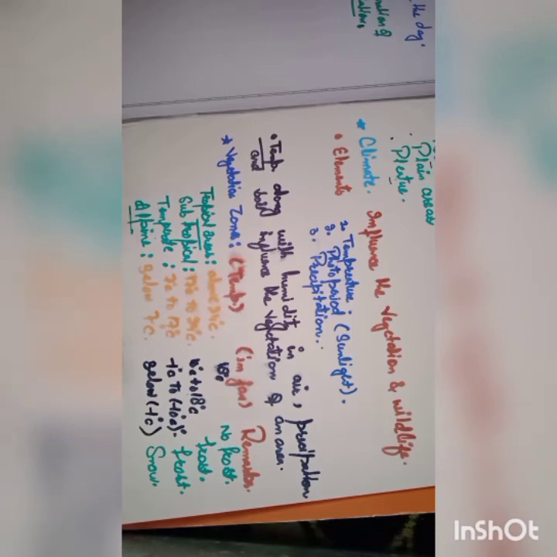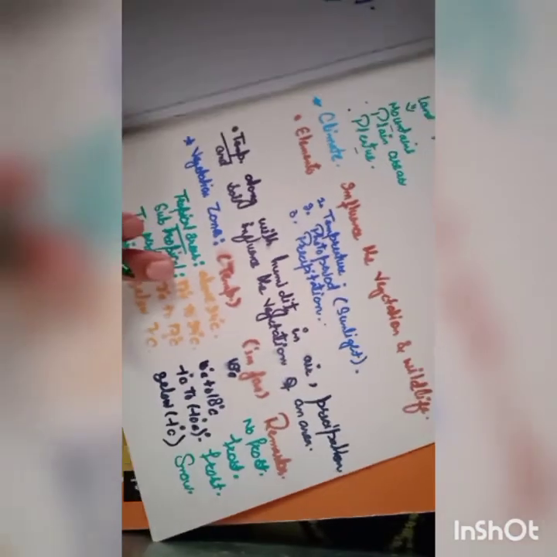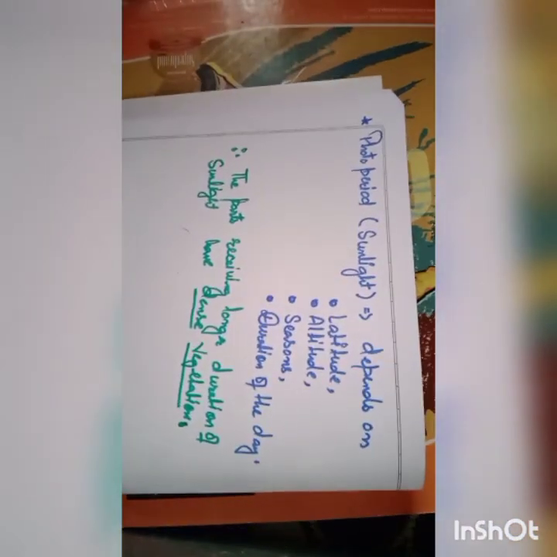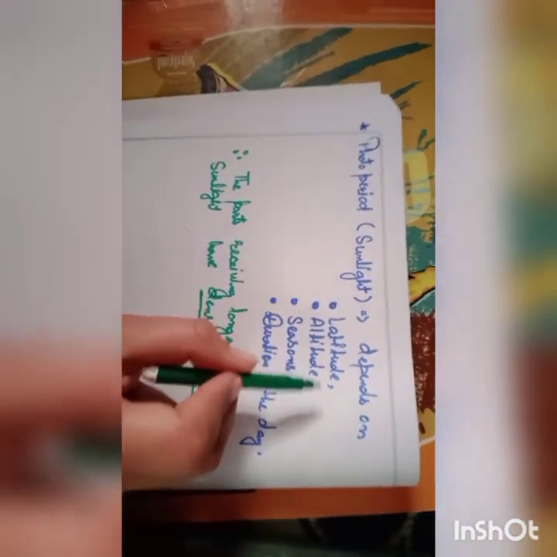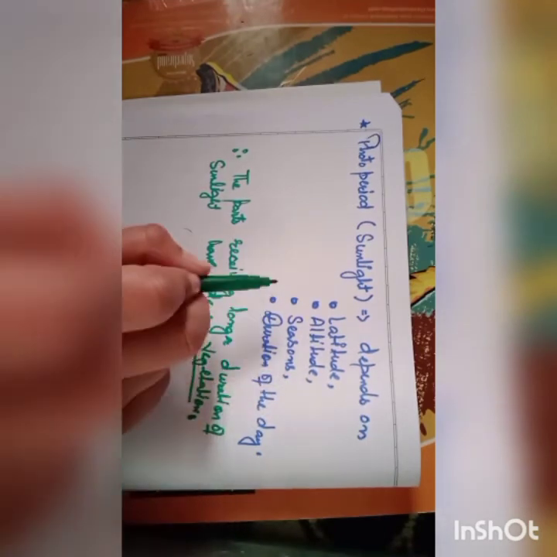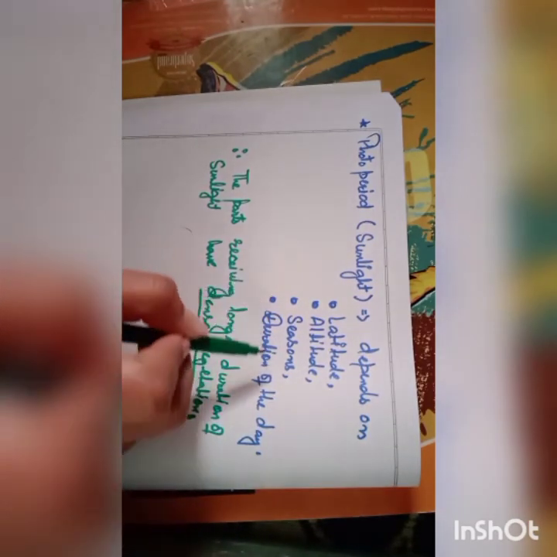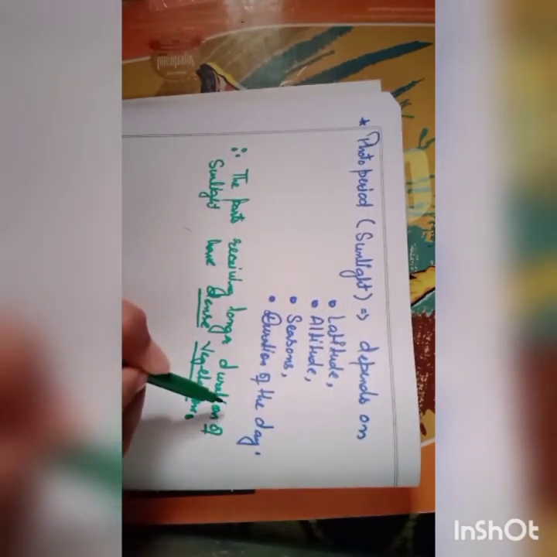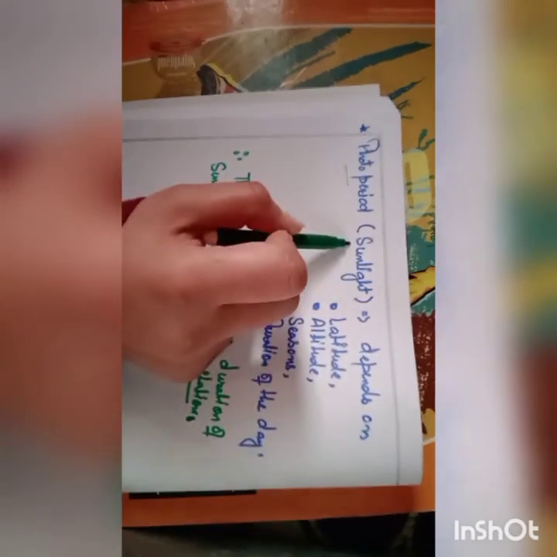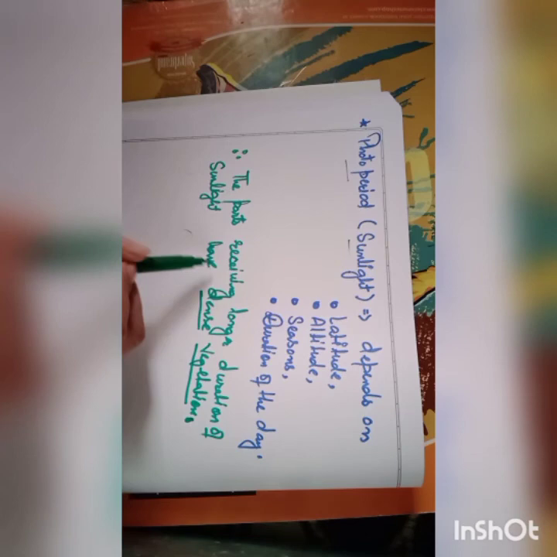Let's move towards the next topic, that is photoperiod, which means sunlight. It depends on the latitude of a place, altitude, seasons and duration of the day. Keep one thing in your mind: the parts receiving a longer duration of sunlight have dense vegetation.